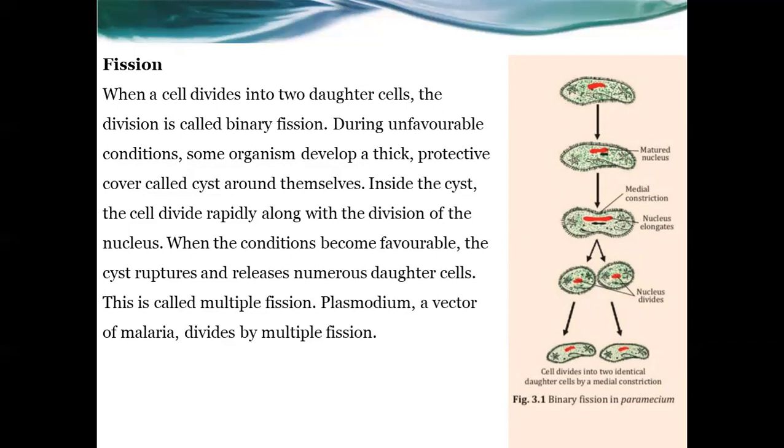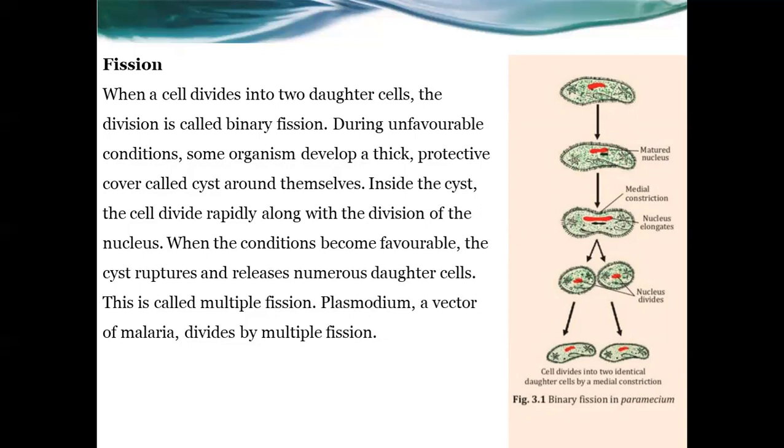Look at the figure. It is showing that the cell divides into two identical daughter cells by a medial constriction. There is a parent amoeba, and inside it a matured nucleus. The nucleus starts to elongate, and after that elongation, the nucleus divides, and finally it changes into two identical daughter cells.